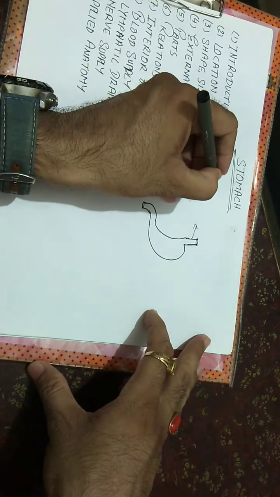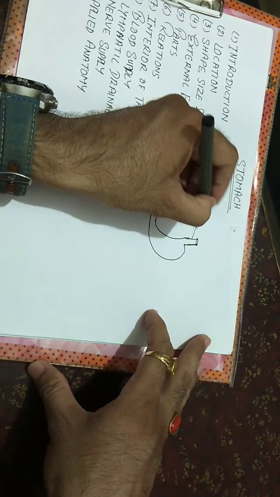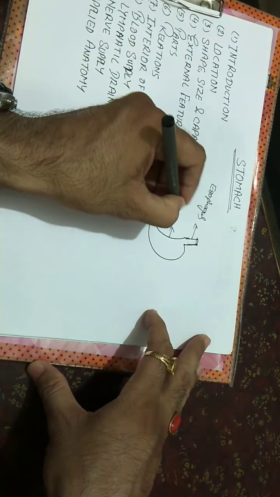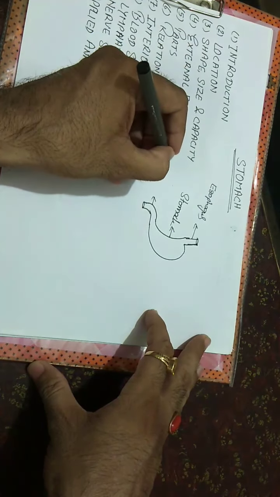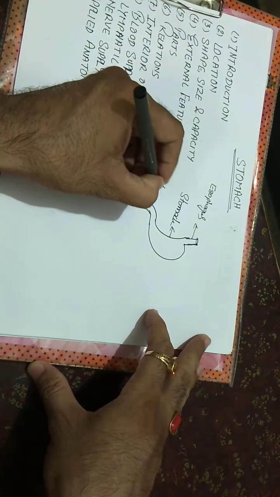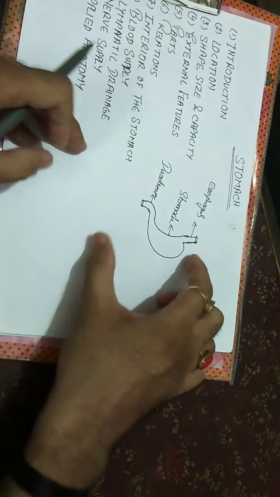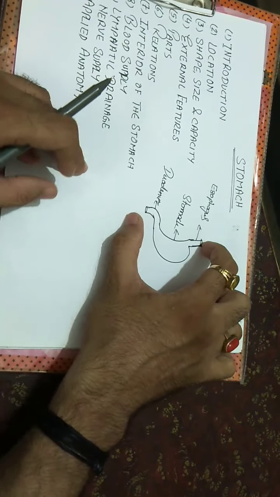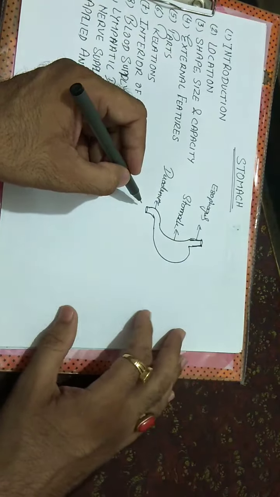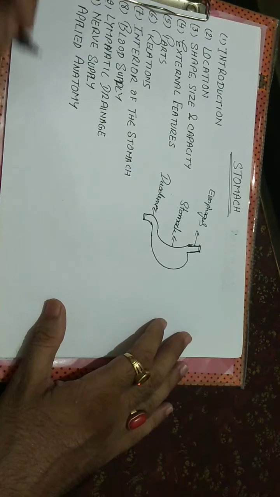So this is the esophagus, this one is the stomach, and this one is the duodenum. The stomach is the most distensible and widest part of the alimentary tract, present between the esophagus and the duodenum. Now we talk about the functions or importance of the stomach.